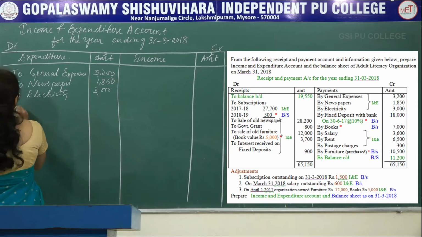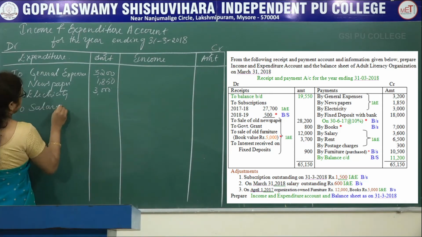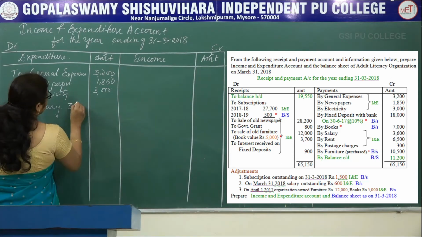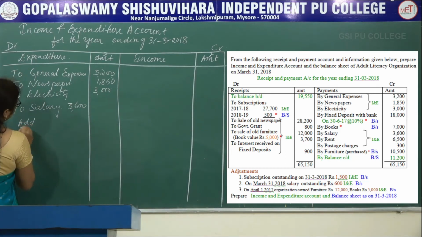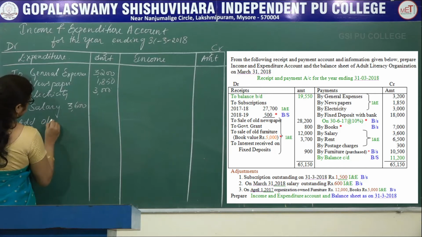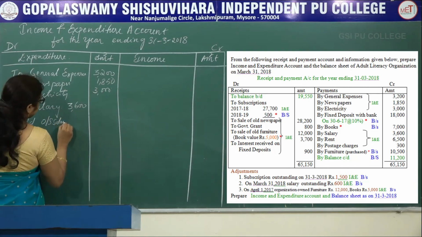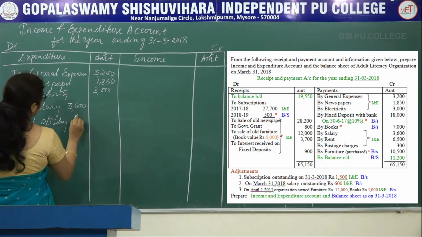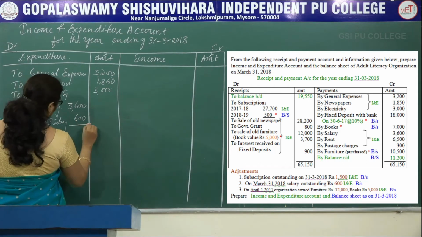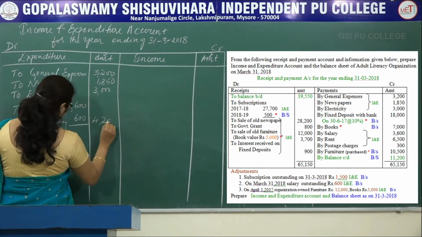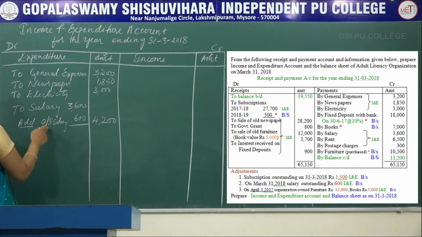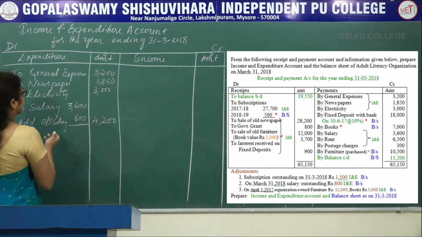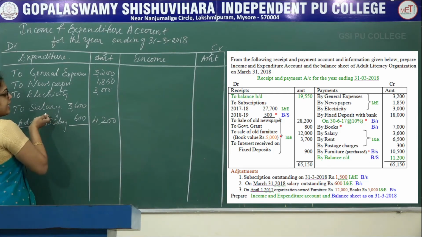Actual amount of salary in the receipts and payment account is 3,600. Add outstanding salary which is given in the adjustment 600 rupees. So after adding you will get 4,200. This is current year outstanding, that's why we are added to salary.